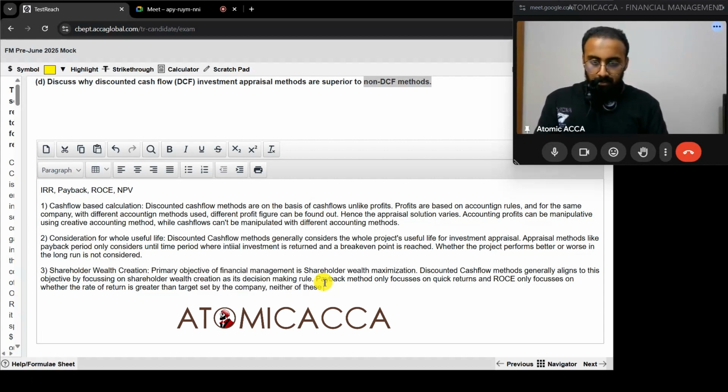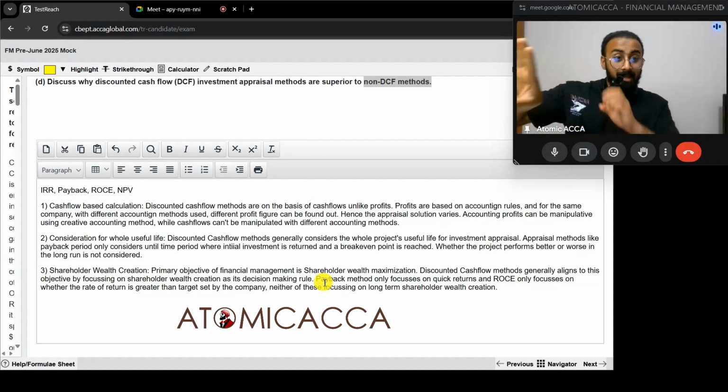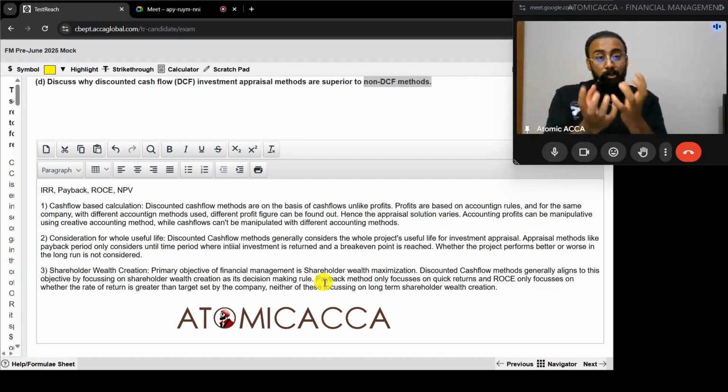Neither of these focus on long-term shareholder wealth creation. So you understood how we used NPV and IRR as a comparison to build a point, but kept IRR and NPV safe on one side and used payback and ROCE to validate your answer. Cool. So hope that was clear.